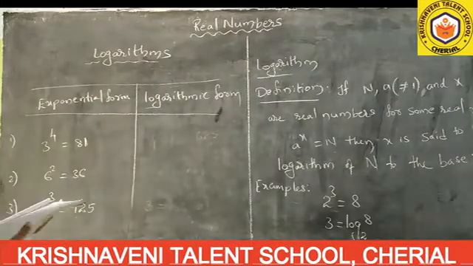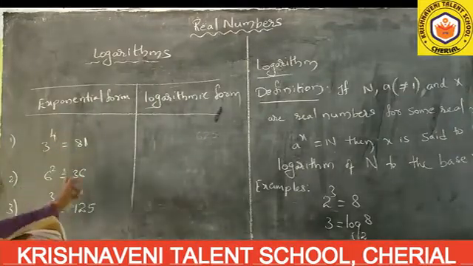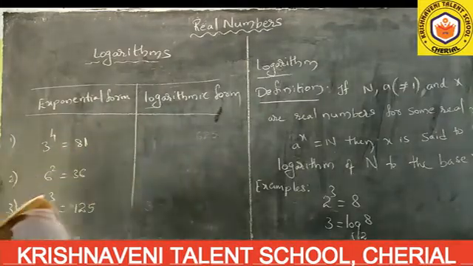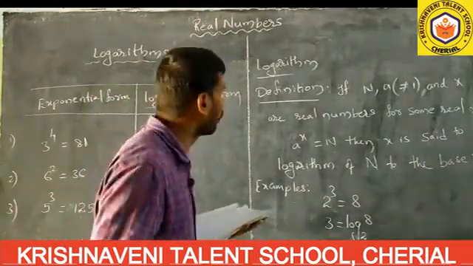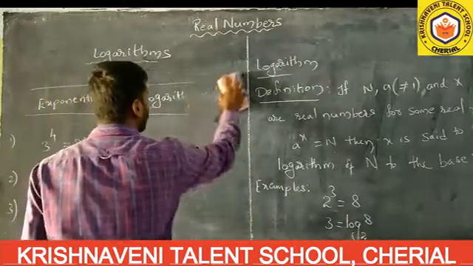I am giving these three in exponential form; you have to convert them into logarithmic form. Try yourself.